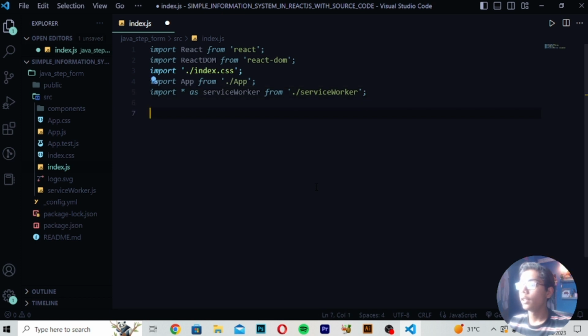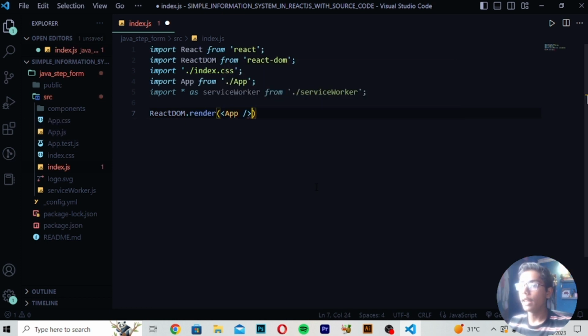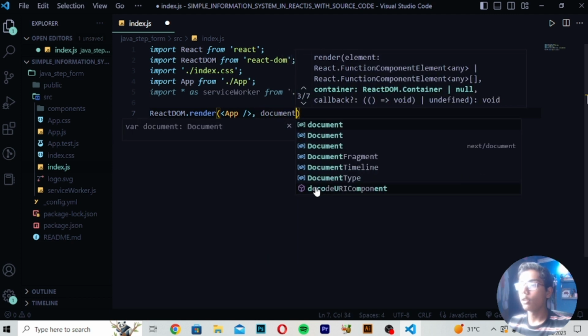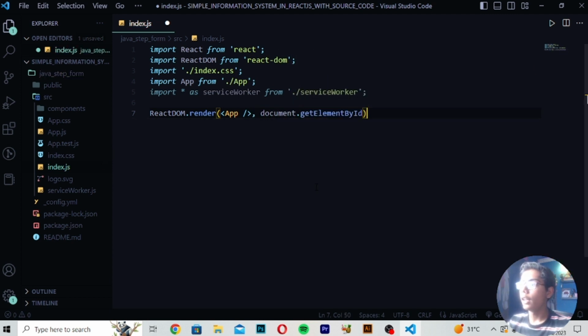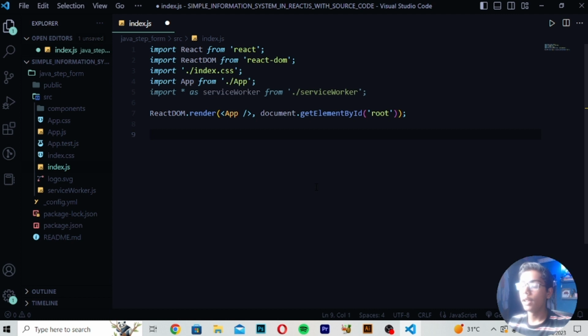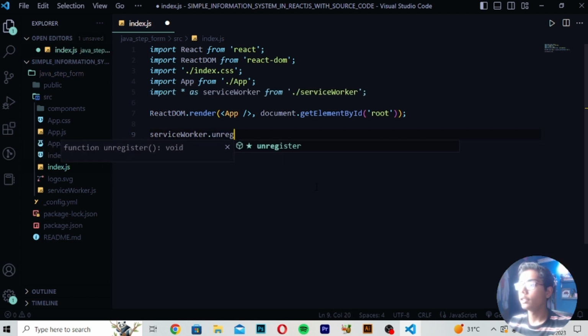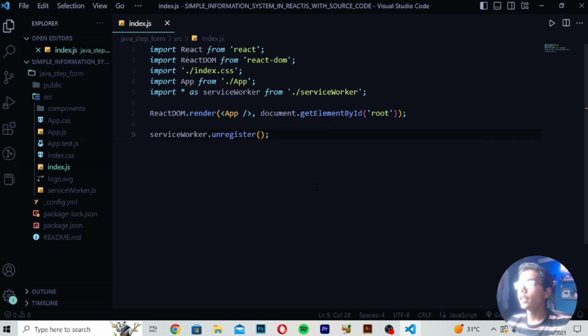Then you have to close it, move down right here to ReactDOM. So I will be writing ReactDOM.render. After writing this render, I will be writing App, then comma, document.getElementById. Then I will be writing this tag like this, and writing root. Then you have to close this, and I'll be writing serviceWorker.unregister, and open and close it like this. Then you have to directly save it, and you can see we are done with all that stuff.